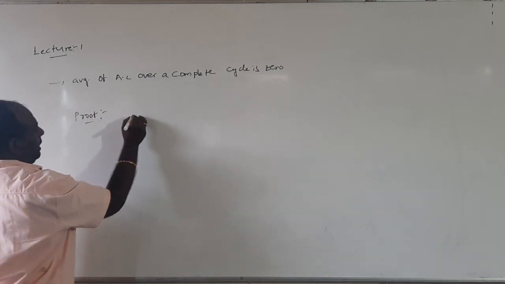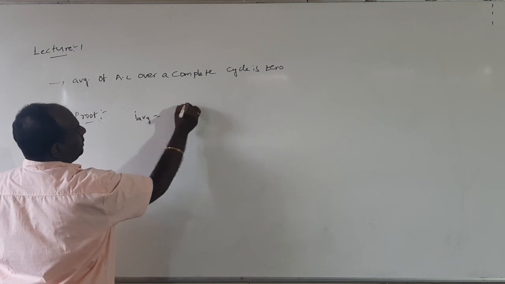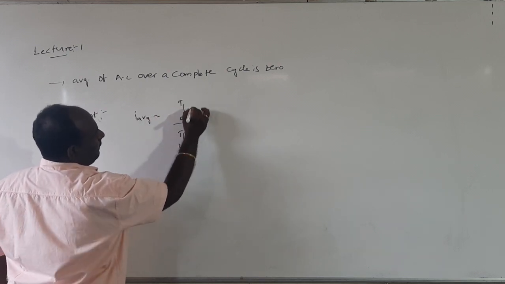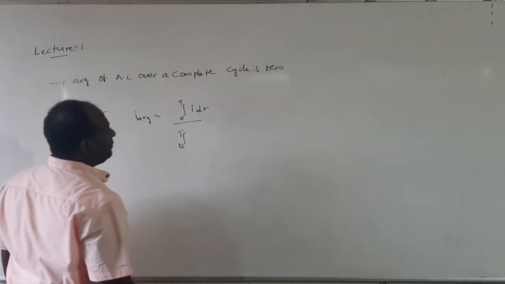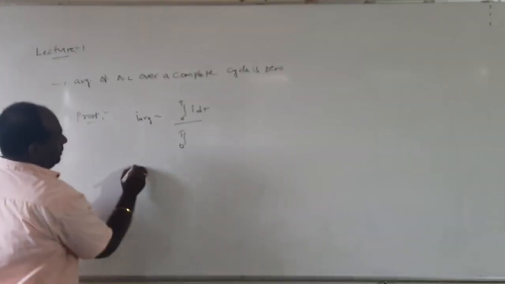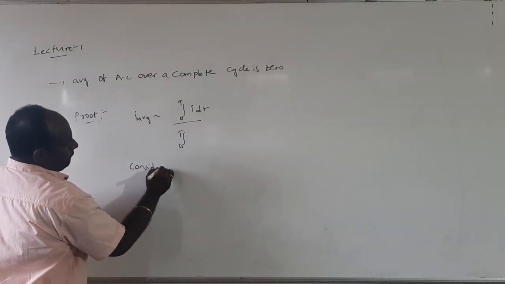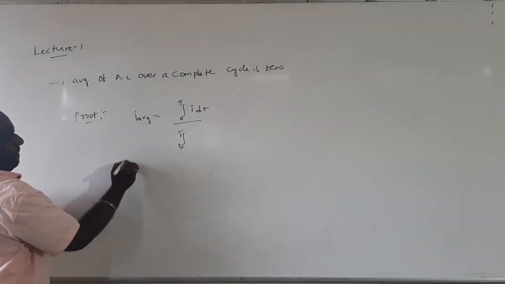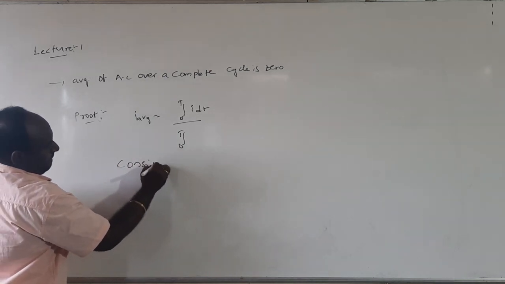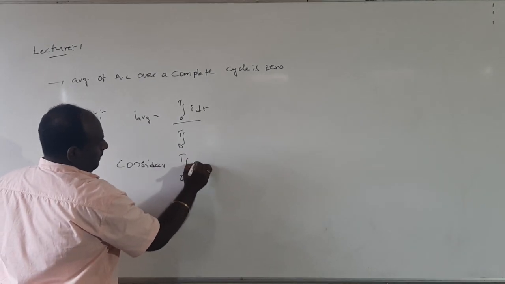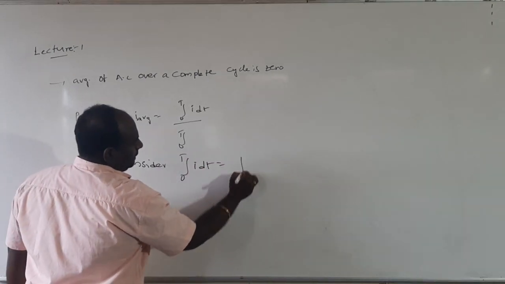How is it? I average is equal to the integral from 0 to T, over a complete cycle, of I dt. So what is the I value?